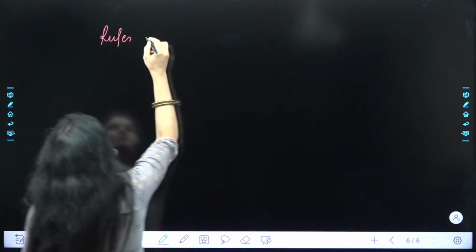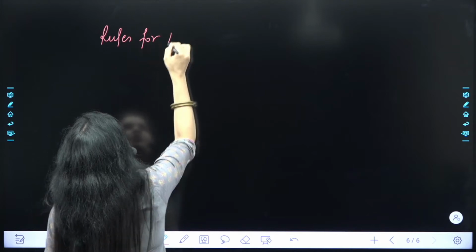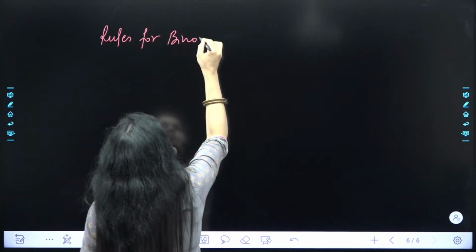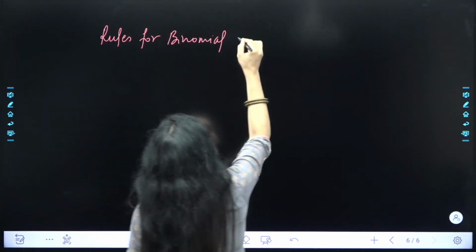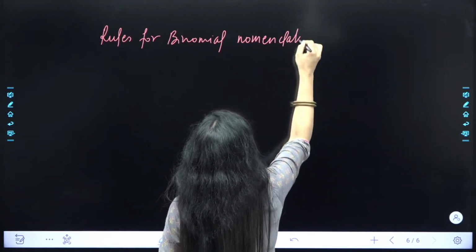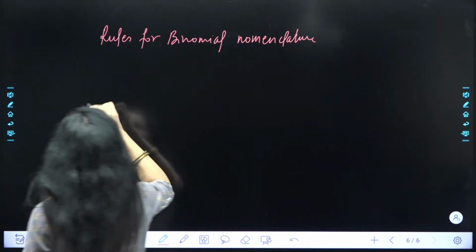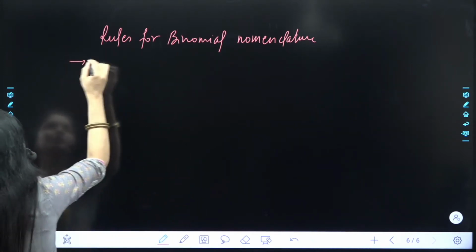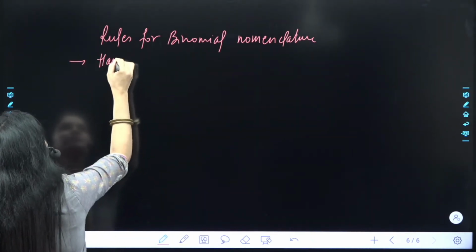चलिए हेडिंग डालिए, रूल्स फॉर बाइनोमियल नोमेनक्लेचर. राइट डाउन एवरीबॉडी, rules for binomial nomenclature. ठीक है, तो one rule I have already told you, it should have two names.